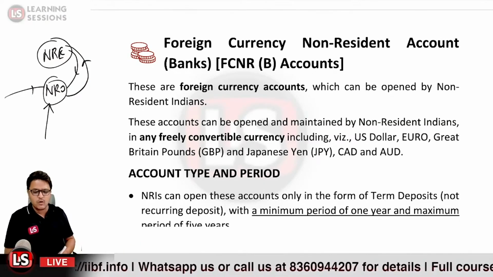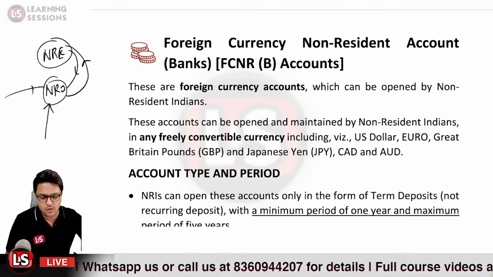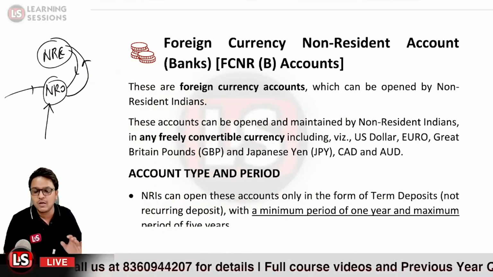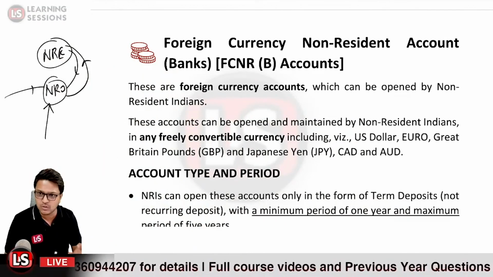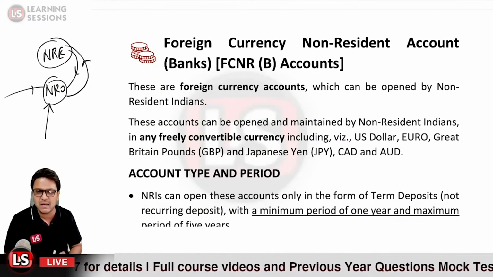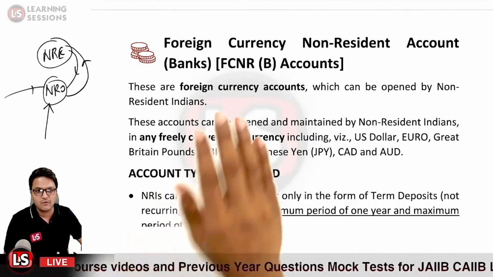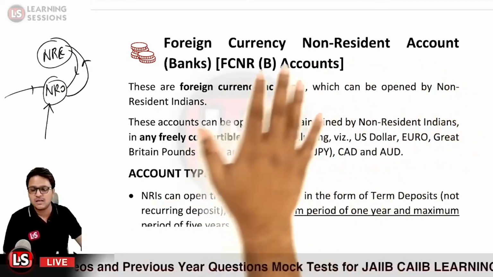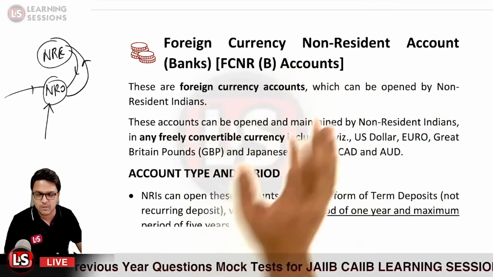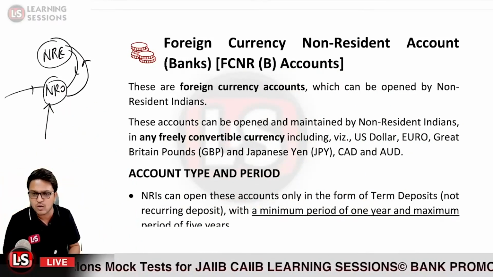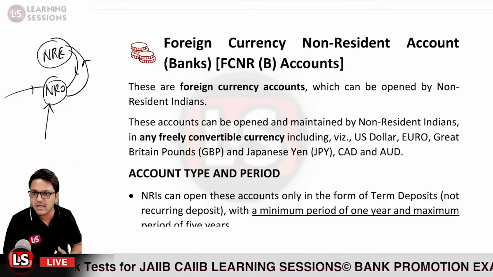Okay. So now let us learn about the FCNR accounts. We learned that NRE and NRO are both rupee accounts. In both the accounts, the balances are maintained in domestic currency, that is, Indian rupee. Whereas in the case of the FCNR account, the currency would be foreign currency. It would be the foreign currency in which it will be maintained. But in case of NRE and NRO accounts, both are maintained in Indian rupee.